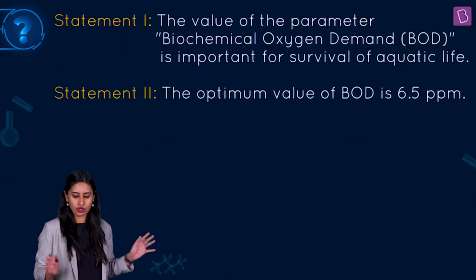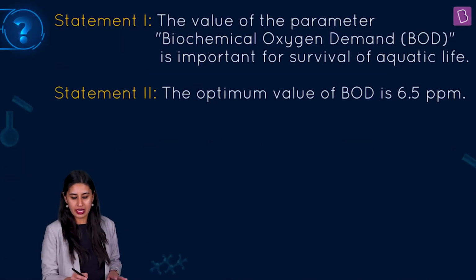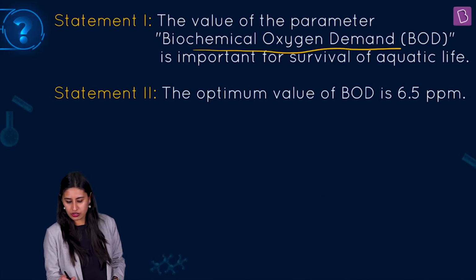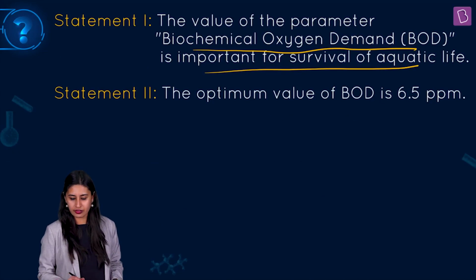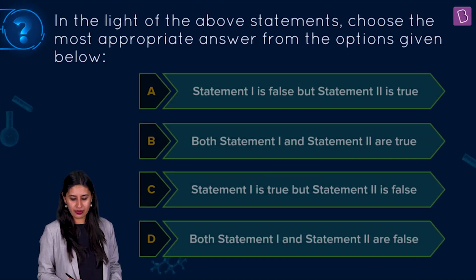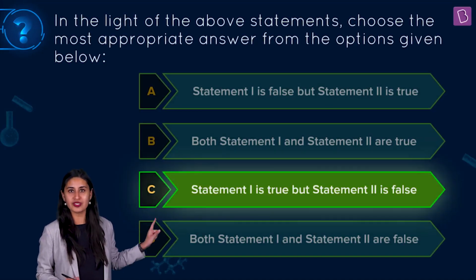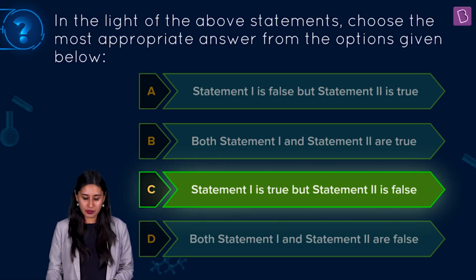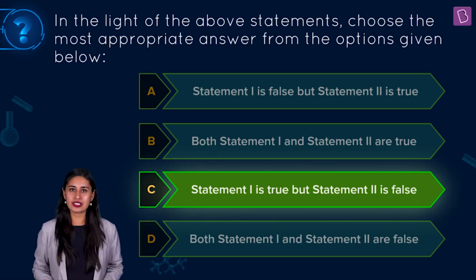So when we talk about the question, once again, the value of the parameter biochemical oxygen demand is important for the survival of aquatic life. This is true, but the optimum value of BOD mentioned is wrong. So statement 1 is true, whereas statement 2 is absolutely false, which makes option C the right answer.